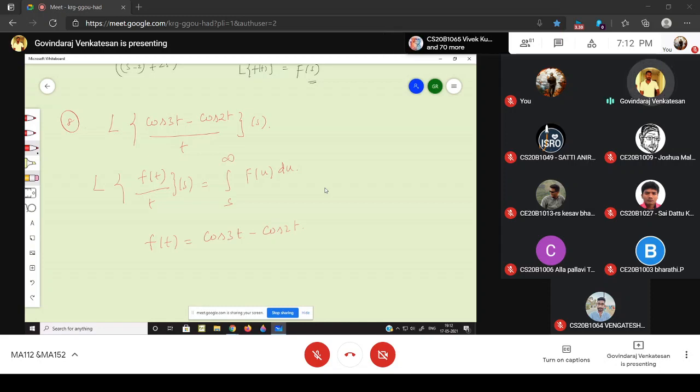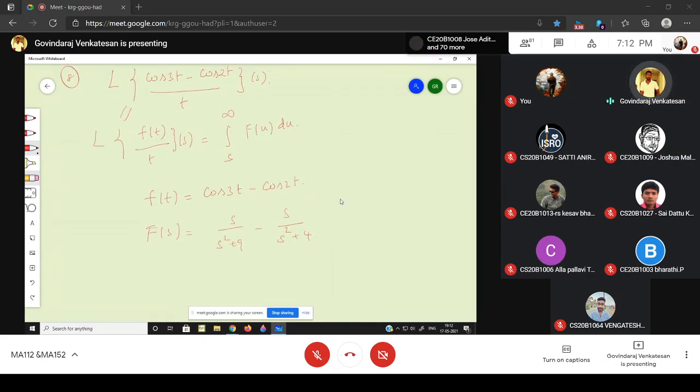Compare this problem with this formula: f of t is cos 3t minus cos 2t. What is your capital F of s? It is s by s square plus 9 minus s by s square plus 4. Now use this formula.